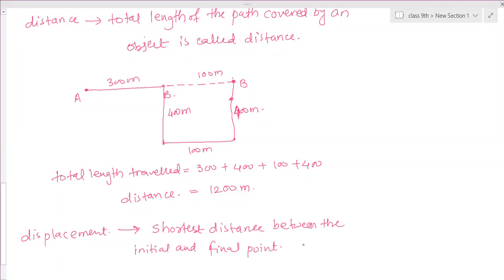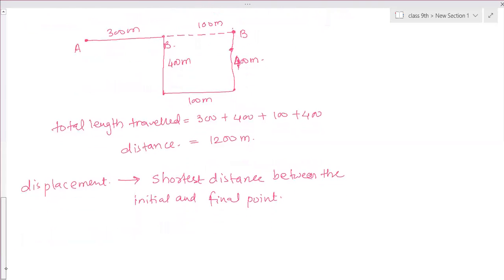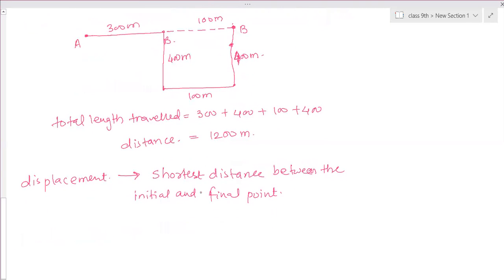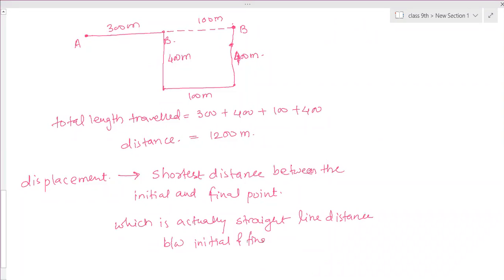It is actually the straight line distance between the initial and final point.